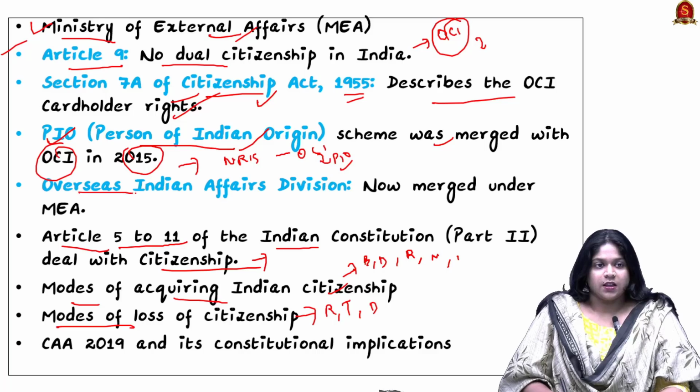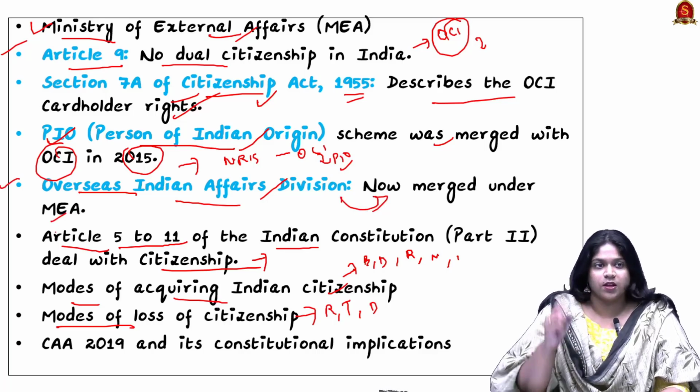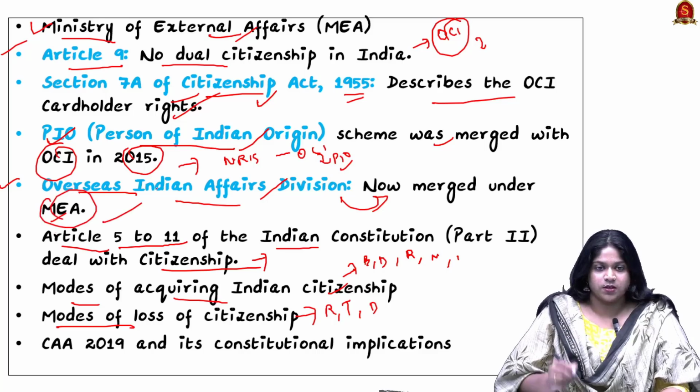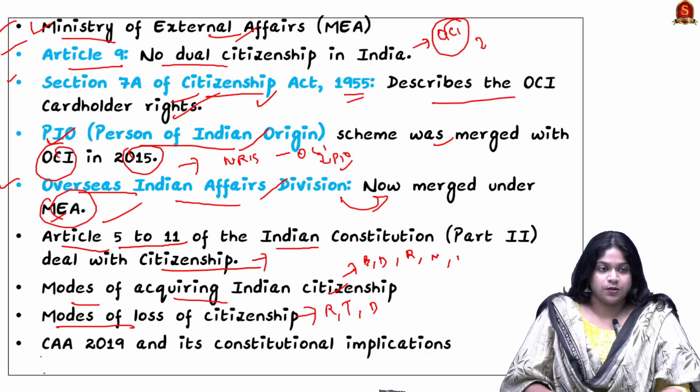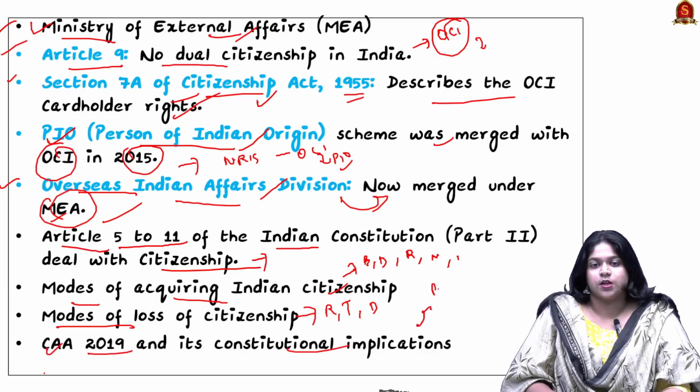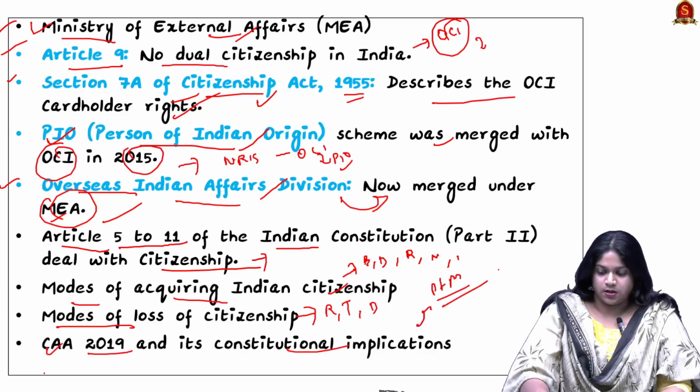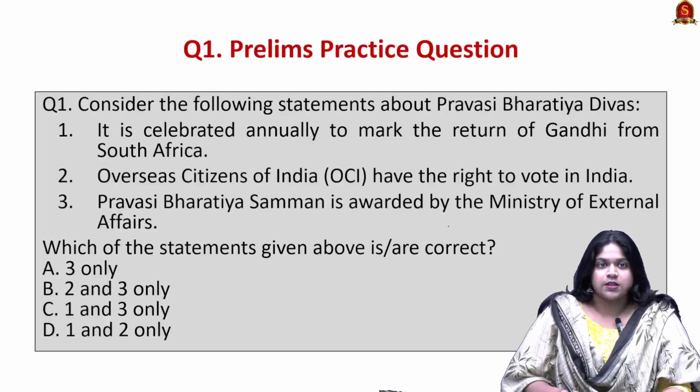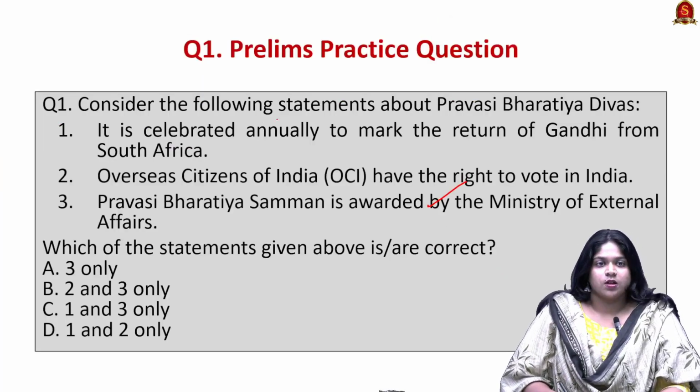And next, the Overseas Indian Affairs Division was originally separate but is now merged with the MEA, the Ministry of External Affairs. So everything comes under the Ministry of External Affairs. In light of this article, brush up the basics and also know about the Citizenship Amendment Act, which was made in 2019, and its constitutional implications for both prelims as well as mains understanding. So in light of this article, let's see a prelims practice question.